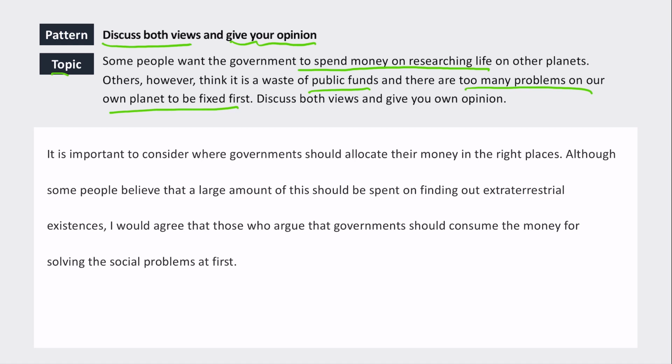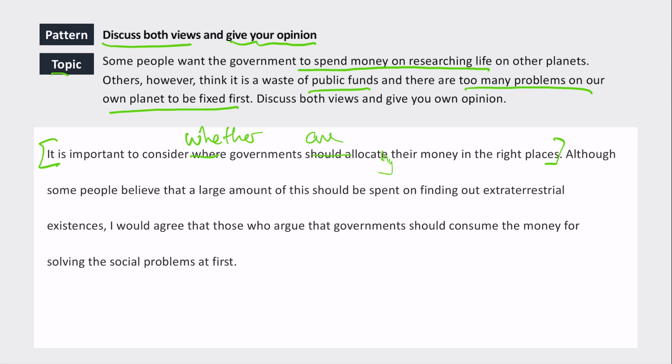Let's see what this candidate has done. It is important to consider where governments should allocate their money in the right places. Okay, where governments should allocate their money in the right places. This sentence doesn't quite make sense. It's important to consider whether governments are allocating their money in the right places.